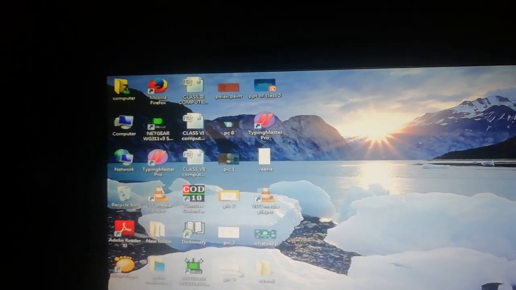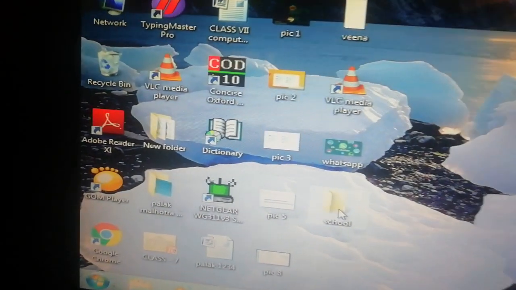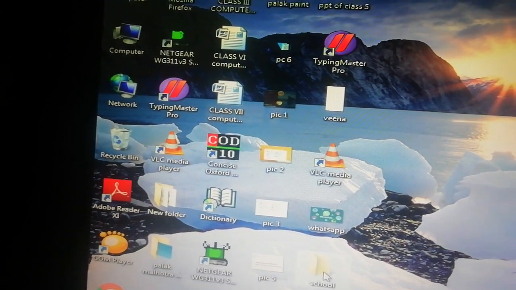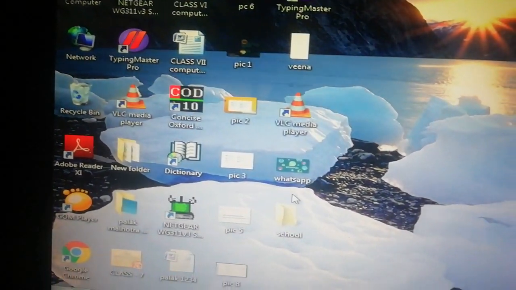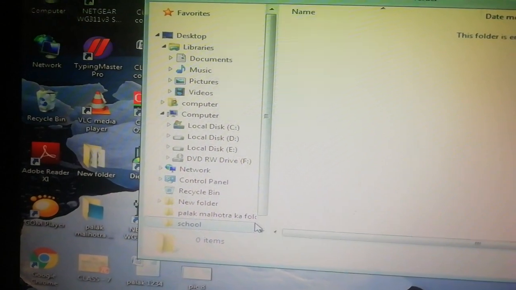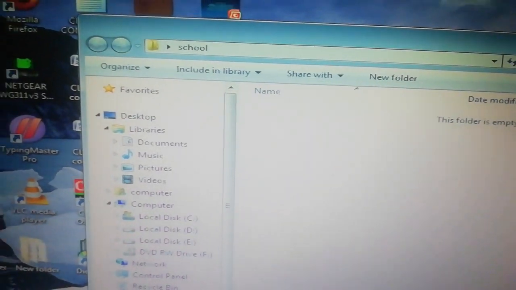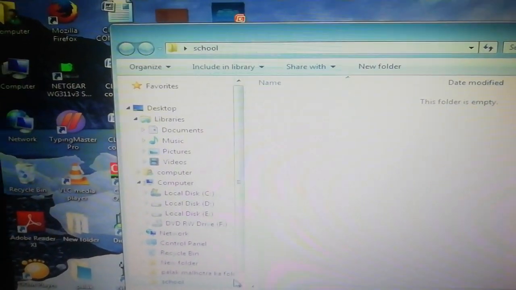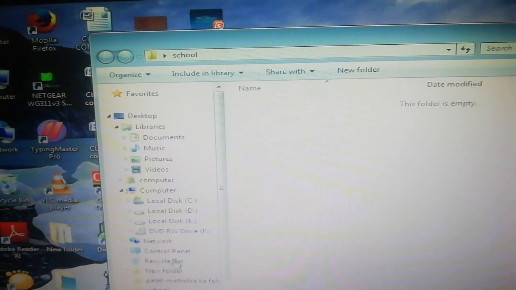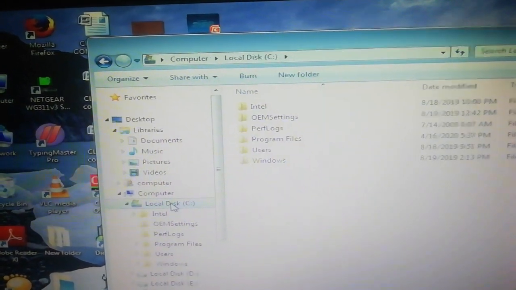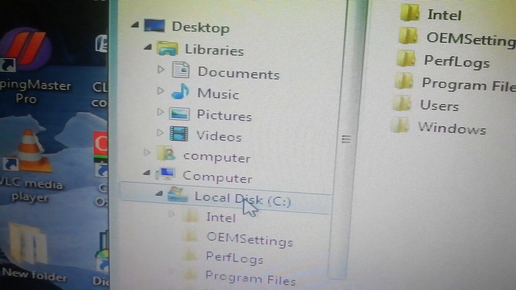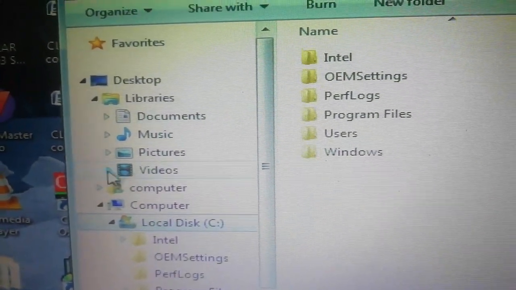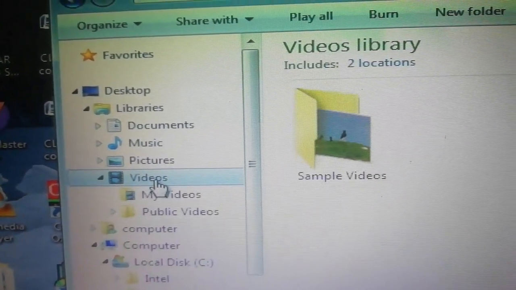So now if we have any file, now open the school folder which you have made earlier. If we have any file here, we can use any file.